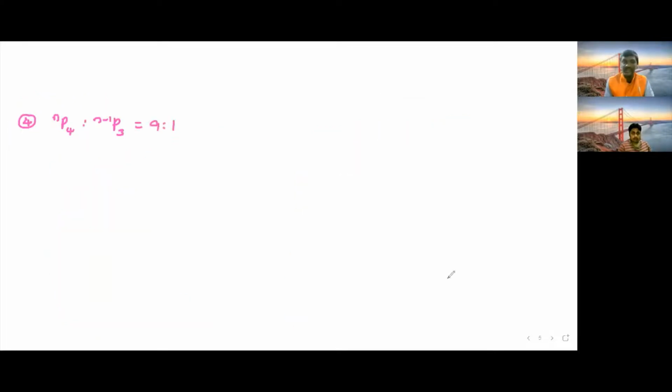Next, if we go to the next question: nP4 is to (n-1)P3 is equal to 9 is to 1. Then find n. He is asking for the n value here. This is a ratio, and a ratio is nothing but division only. That means nP4 divided by (n-1)P3 is equal to 9 by 1.